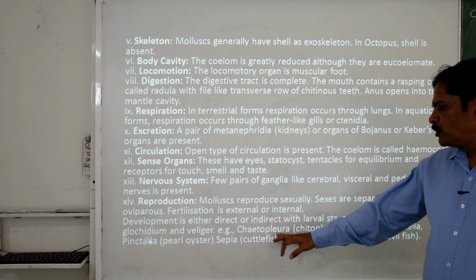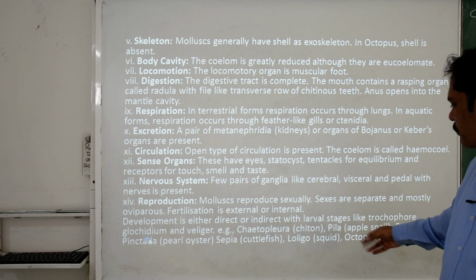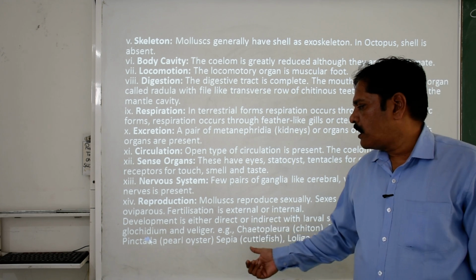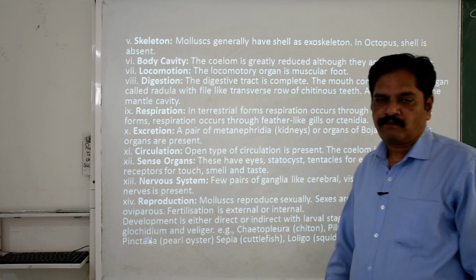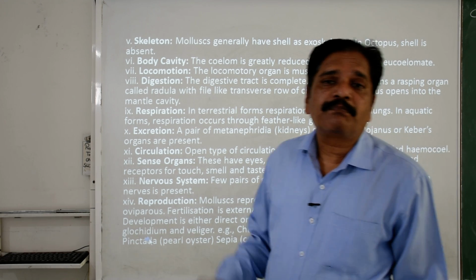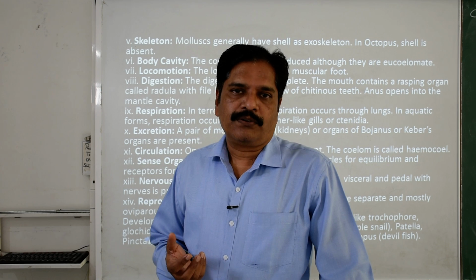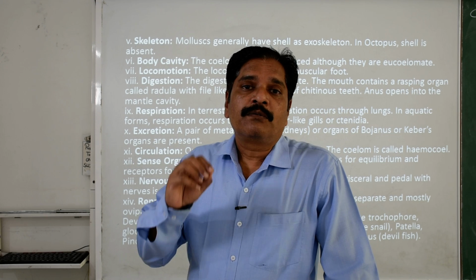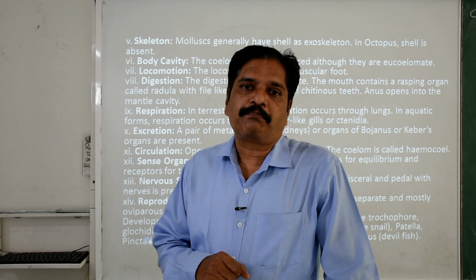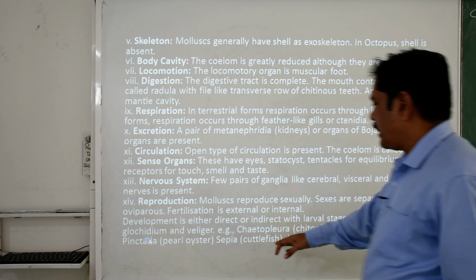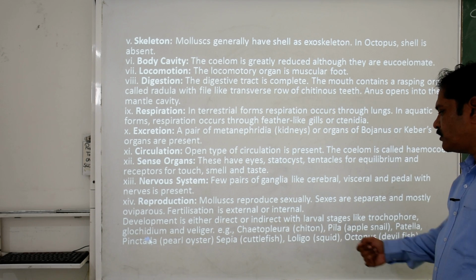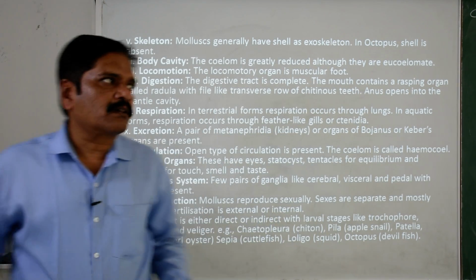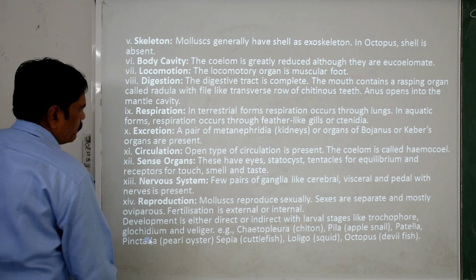Chitopleura, that is the chiton; Pila, the apple snail; Patella; Pinctada, you know, Pinctada vulgaris. This Pinctada vulgaris is basically a bivalve, an oyster, which is generally used to produce the world's best quality pearl. And Sepia, the cuttlefish; Loligo; and Octopus, the devilfish. These are all well-known examples of the phylum Mollusca.